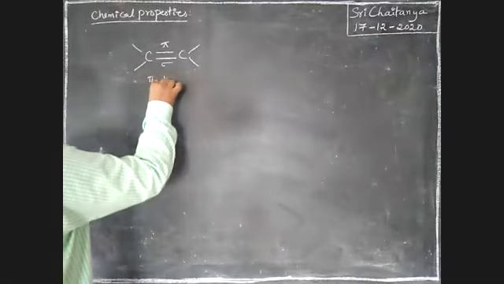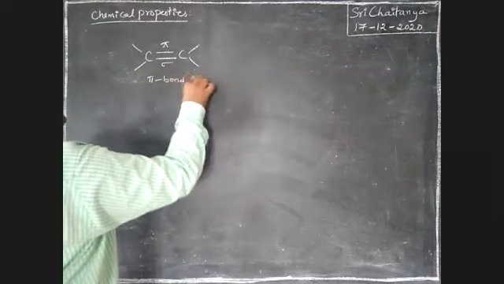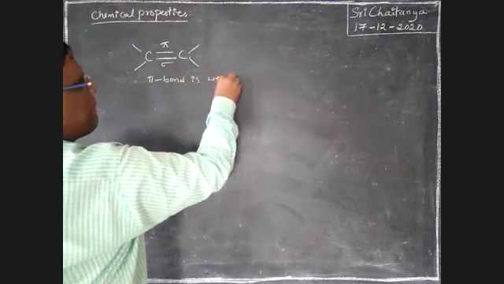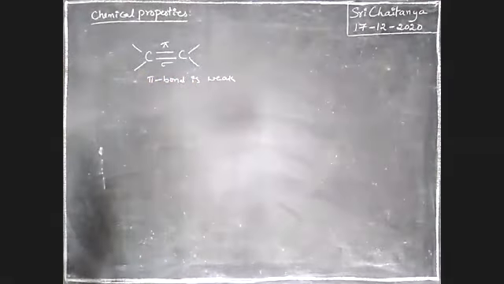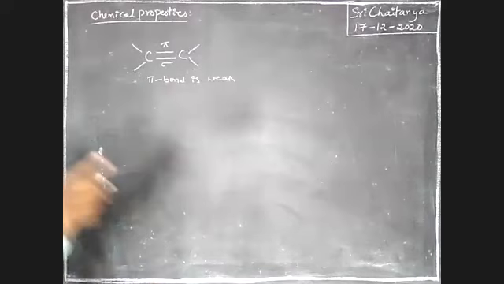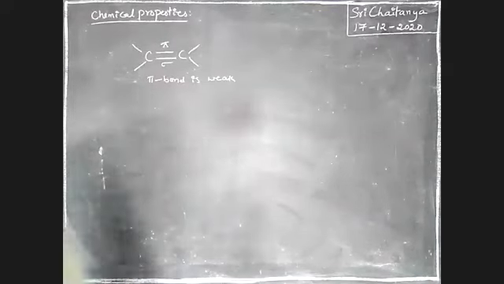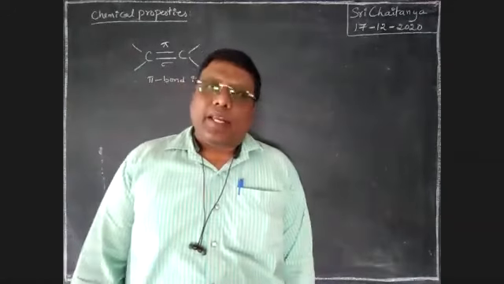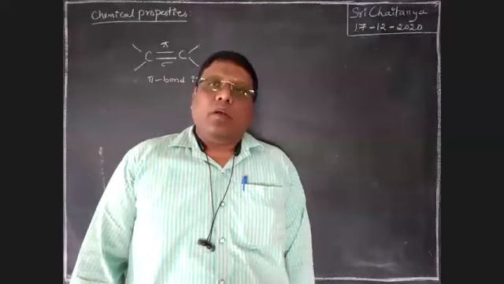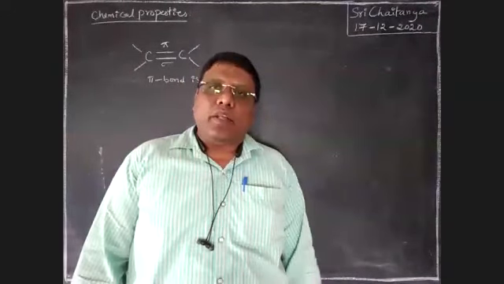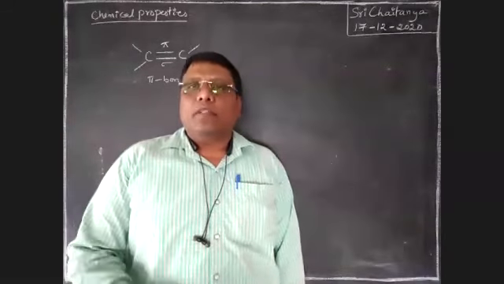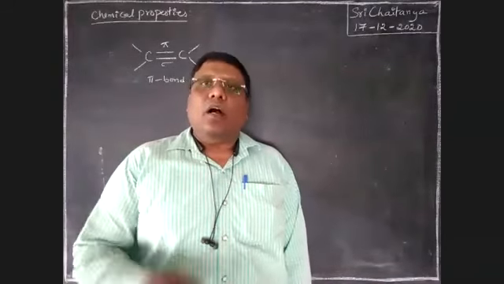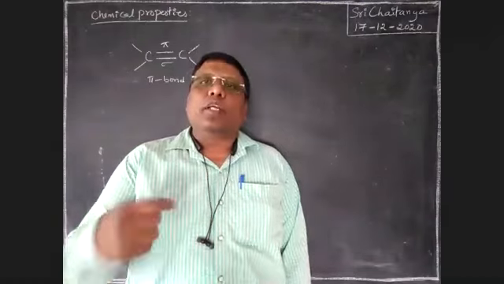Here the pi bond is weak. Because of that weak pi bond, alkenes are more reactive when compared to alkanes. That means the chemical reactivity of alkenes is more than that of alkanes.